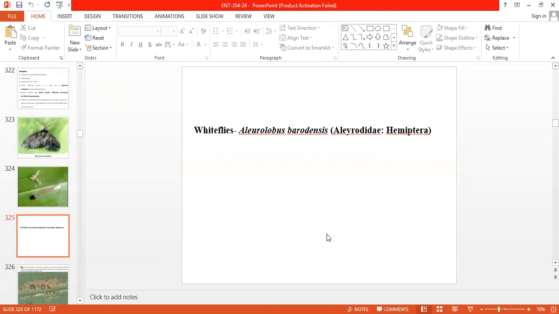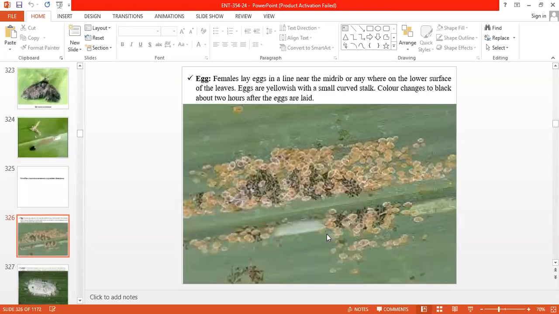Then the next sucking pest of sugarcane is the whitefly, Aleurolobus barodensis, of the order Hemiptera. The eggs are mainly deposited on the lower surface of the leaves. Eggs are yellowish with a small curved stalk. The color changes to black about 2 hours after the eggs are laid.